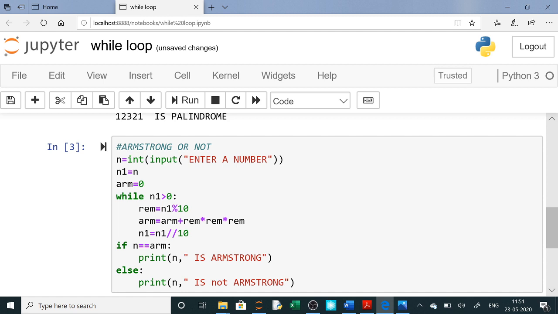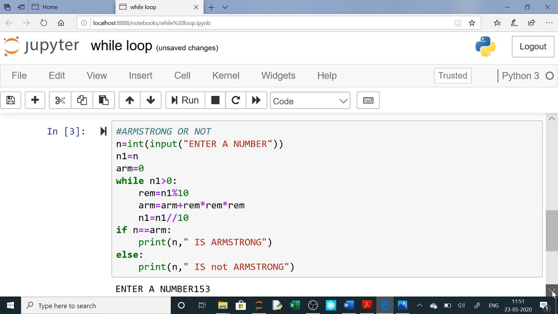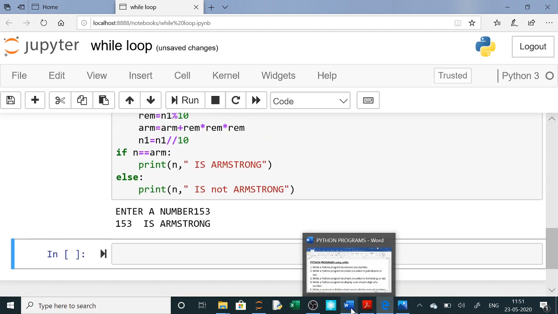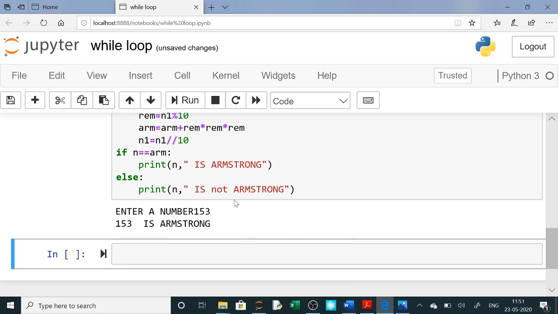So here also you can see what you have to do for Armstrong. Armstrong number means when you add the cube of its digits, it remains the number itself, like 153. So 1 cube plus 5 cube plus 3 cube: 1 cube is 1, 5 cube is 125, and 3 cube is 27. When you add it, it is 153 only. So when you add the cube of its digits, it gives the number itself. So this is your Armstrong number. You can check here, 153 is an Armstrong number. So like this, all the different questions you can solve.